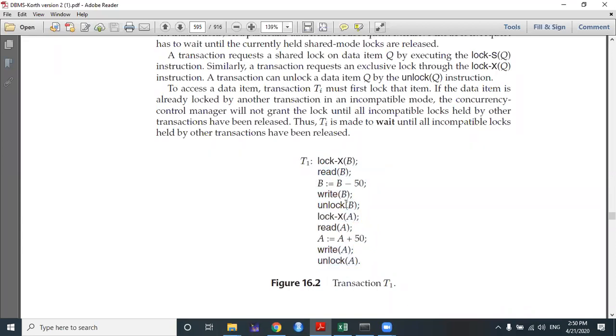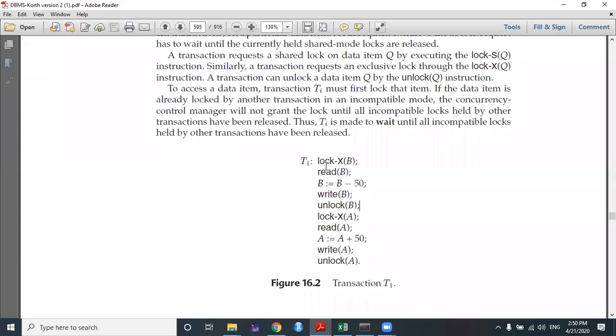Now, I think all of you remember this concept. An amount of $50 will be transferred from account B to account A. So $50 will be debited from account B and $50 will be credited to account A. First, it will do some update operations. So obviously, an exclusive mode lock is needed because a shared mode lock will not allow you to perform an update or writing operation. Obviously, updating means writing.